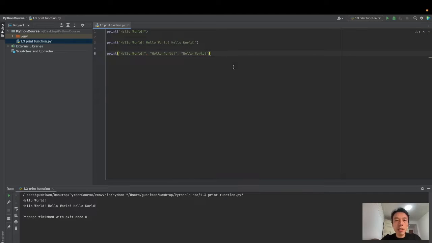Okay, let's print again. Hello world, hello world, hello world. Same result. The difference is, in the first one, 3 hello worlds as one value. In the second, we print 3 values. The value is hello world, value 1 hello world, value 2 hello world, value 3 also hello world. Okay, this is another way to print 3 hello worlds.